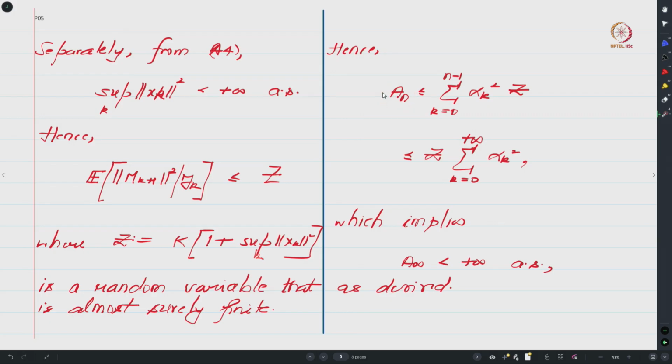So for every n, an is upper bounded by this, and since your an is a monotonically increasing sequence which is upper bounded by an almost surely bounded random variable, one can conclude that its limit, that is the limit of an, which we denote by a infinity, is less than infinity almost surely, right.